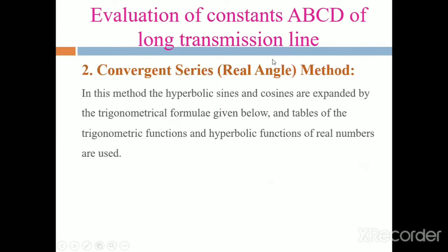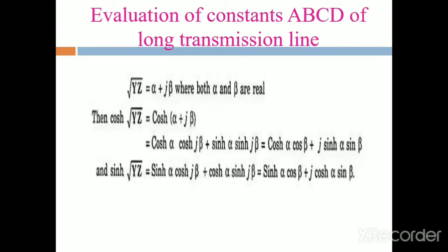Okay, this is the real angle method. In that, root YZ is replaced by alpha plus j beta. Then we write down the cosh of A plus B formula, and then sinh root YZ means the sinh of alpha plus j beta. We already know those formulas, and then substitute the A value as alpha and the B value as j beta.